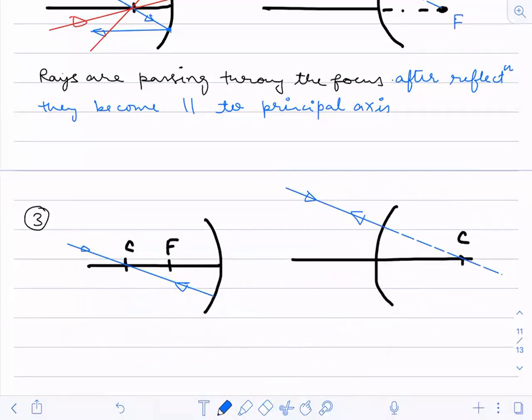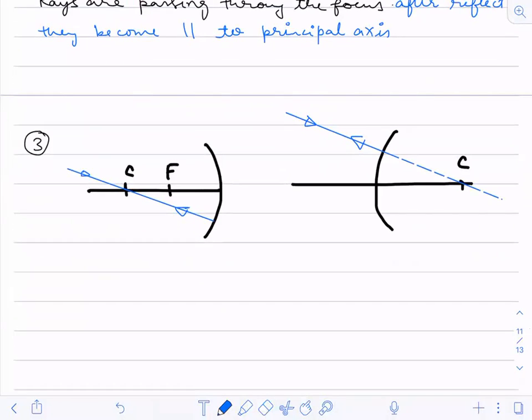So what I can say now is, if the incident ray passes through the center of curvature, the ray after reflection returns back along the same path without changing its path. That means it retraces its original path. That is how this ray behaves when it passes through the center of curvature.